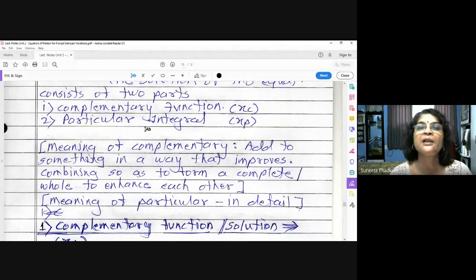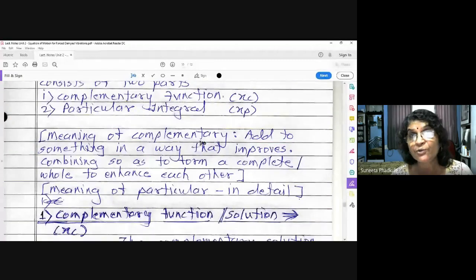Now, do you know the meaning of complementary? We always say it is complementary. I have taken the dictionary meaning of complementary, so that you can understand thoroughly from the basic concept. So what is the meaning of complementary?